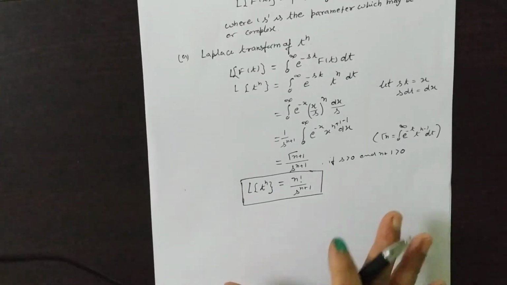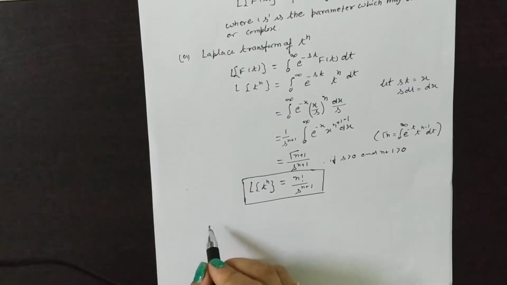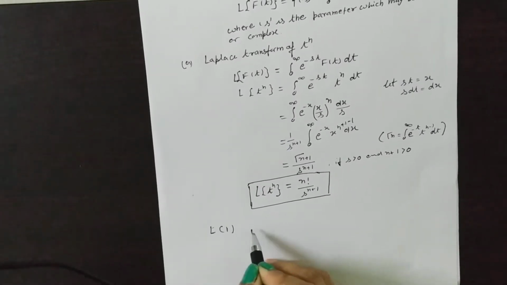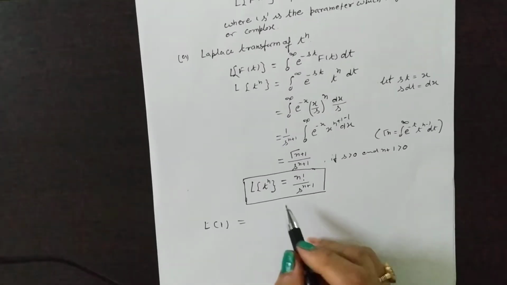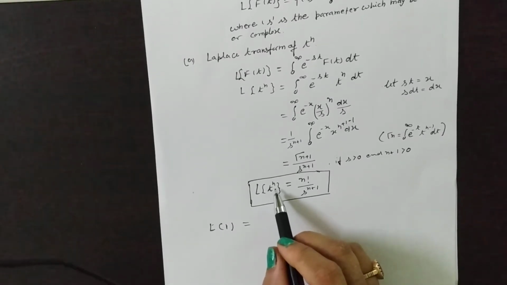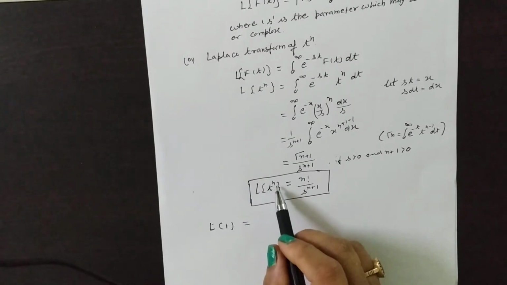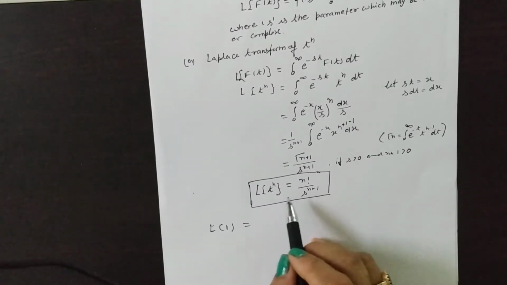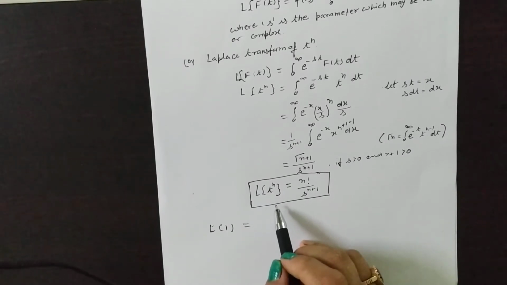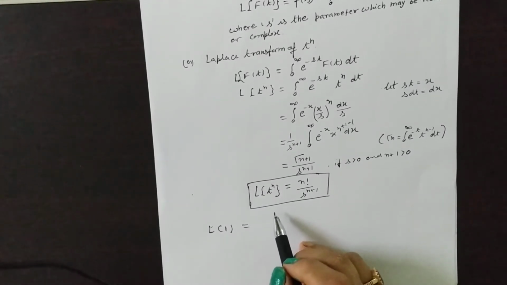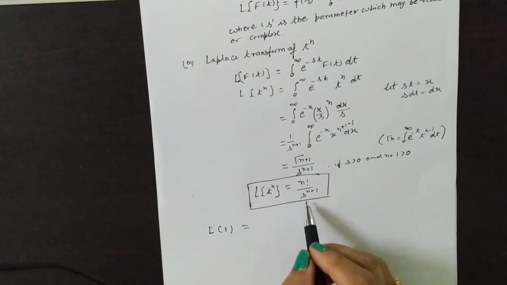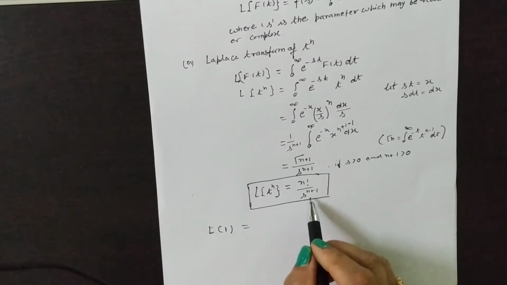That is, you can find the Laplace of different values. Case 1: Laplace of 1. From here, if you substitute n equal to 0, then this is t to the power 0, which is 1. Then you substitute n equal to 0, so here is factorial 0 and s to the power 0 plus 1.